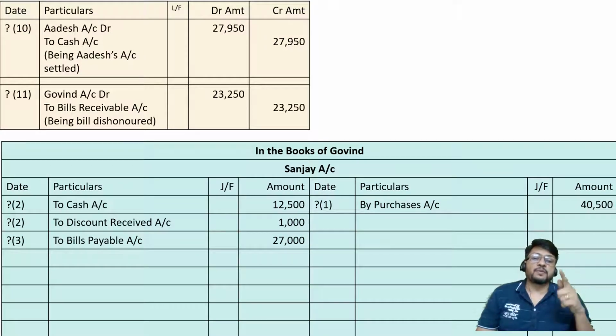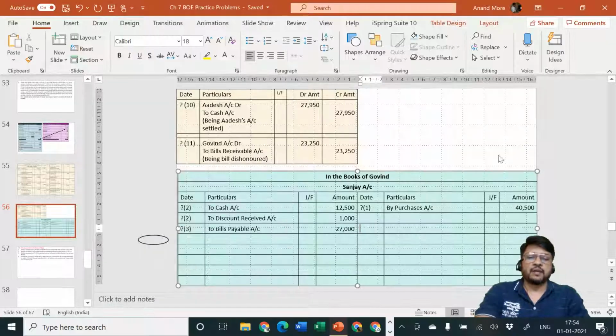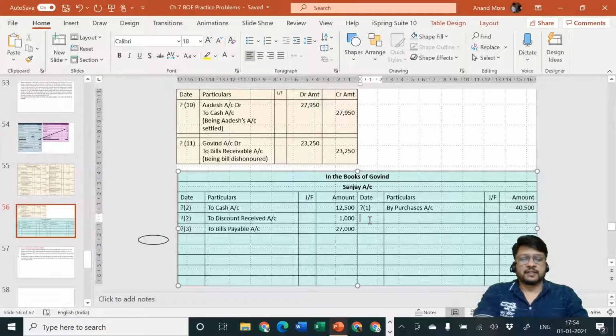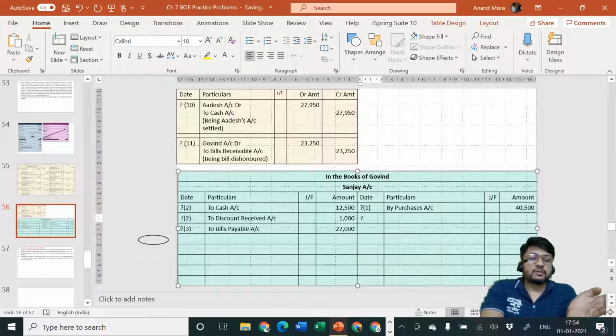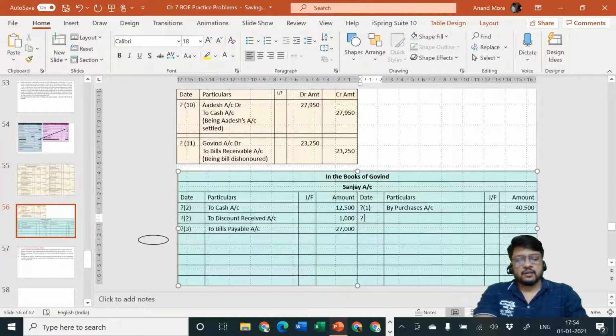My bill was of rupees 27,000 and this amount is payable to Sanjay. So Sanjay is again my creditor by rupees 27,000. So in my ledger on the credit side I should accept that Sanjay account, which was appearing to be already closed, is not actually closed. He is still my creditor. That's why I am going to consider, let me credit him.